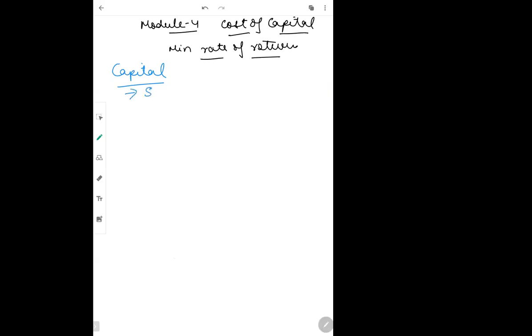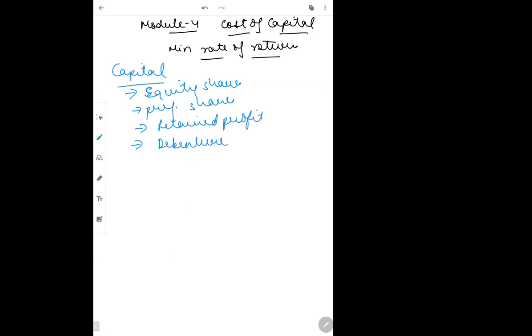We have equity shares, preference shares, retained earnings or reserves and surplus, and then we have debentures. These are the four things which come under capital.